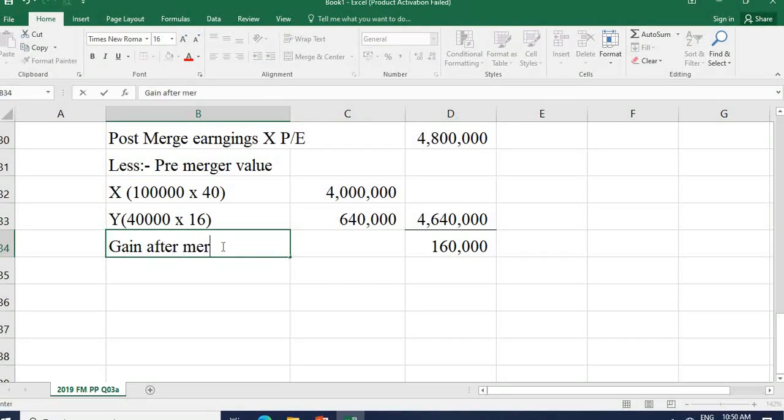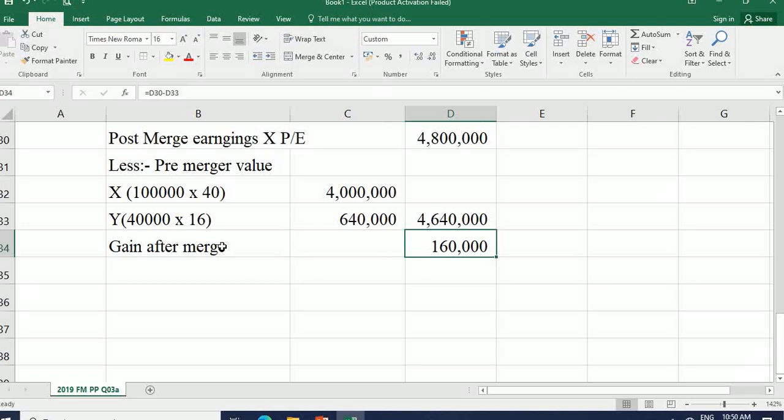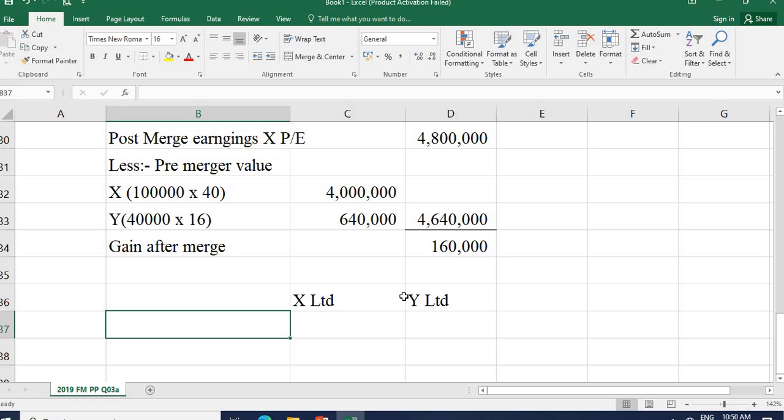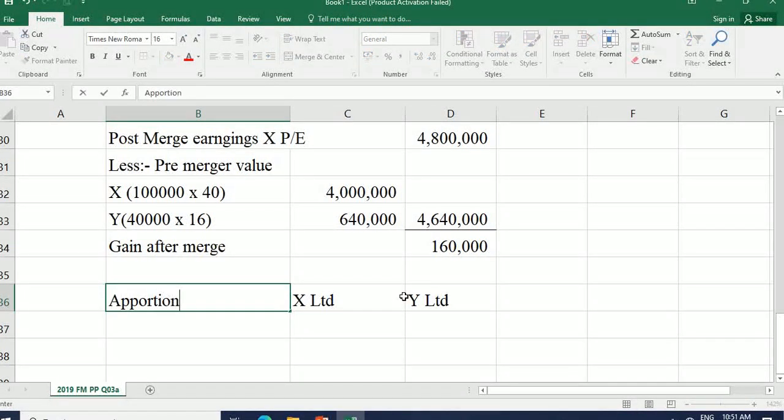Gain after merge, right? So we discussed in the previous example as synergy benefit of this merger. How it is divided for the company X and Y, that is the next part of the question, right? Apportionment of two companies.